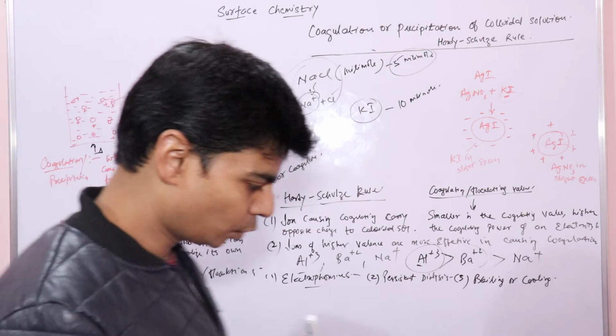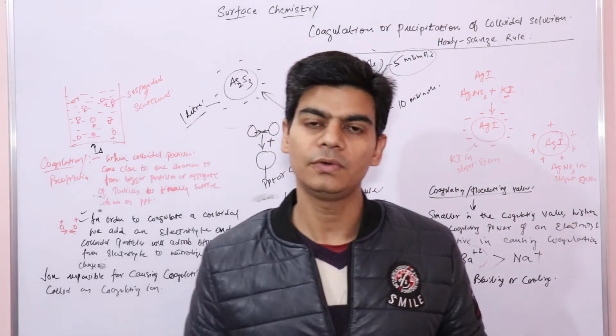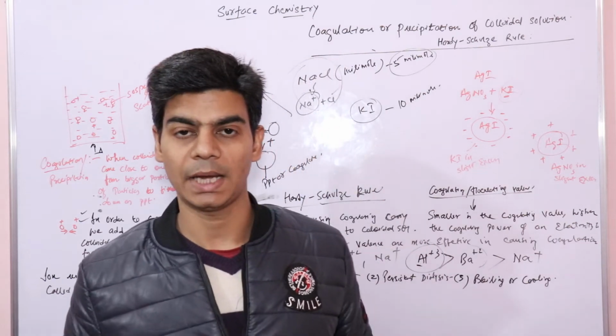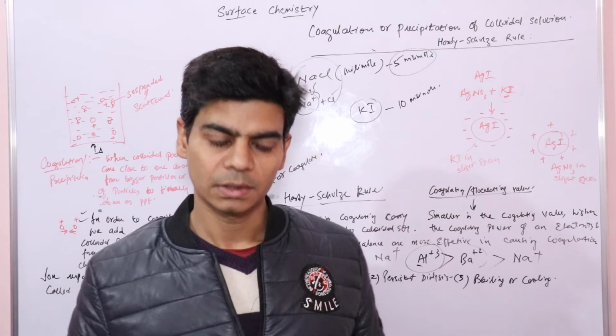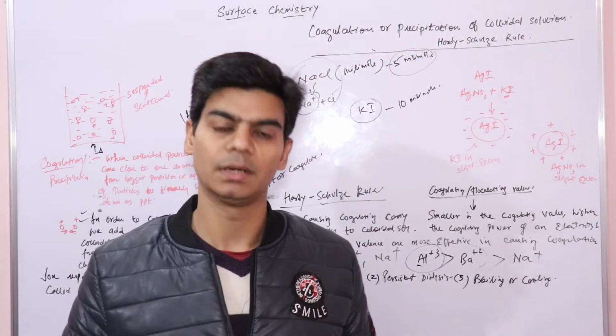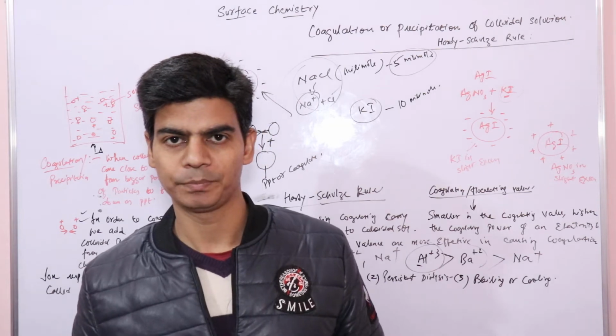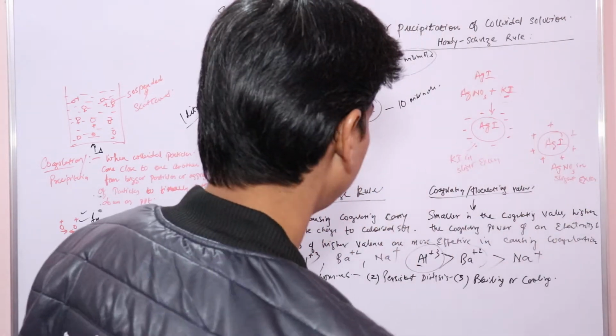Now there is one more thing in coagulation to understand. We have studied about lyophilic colloids and lyophobic colloids, and in the stability of colloids we have understood that lyophilic colloids are more stable compared to lyophobic colloids, right? So I'll just mention it over here.